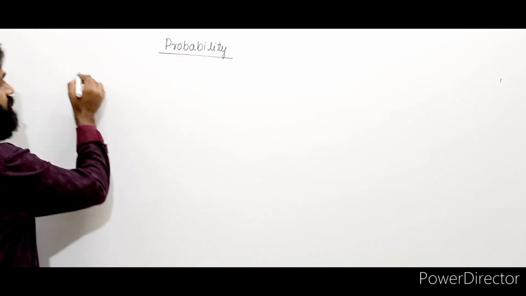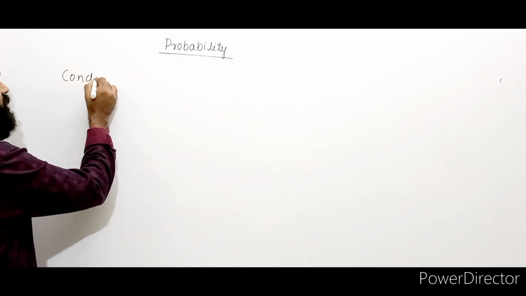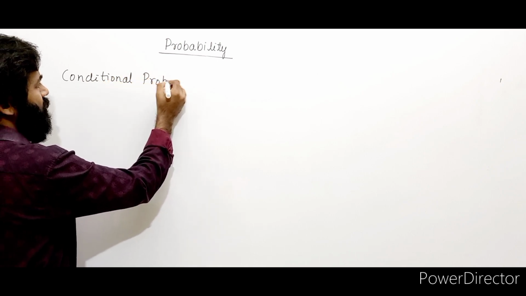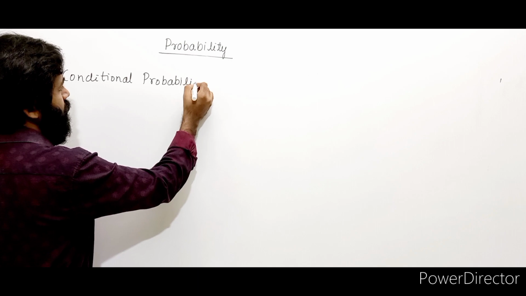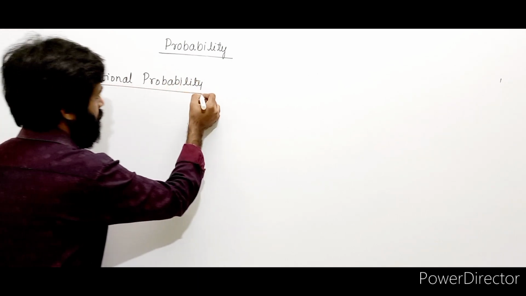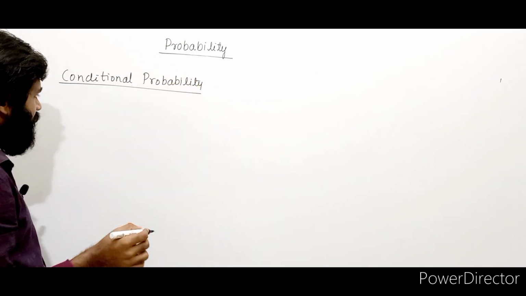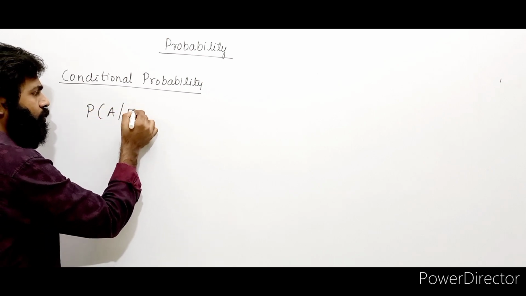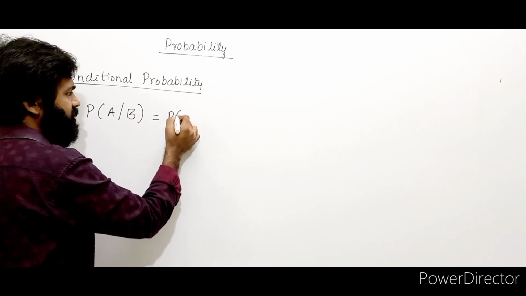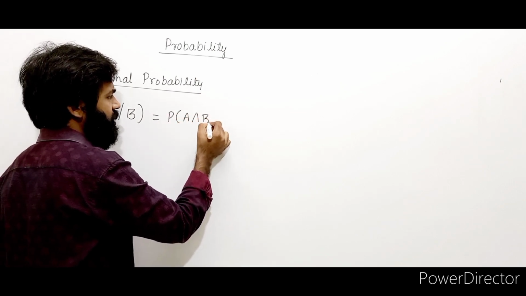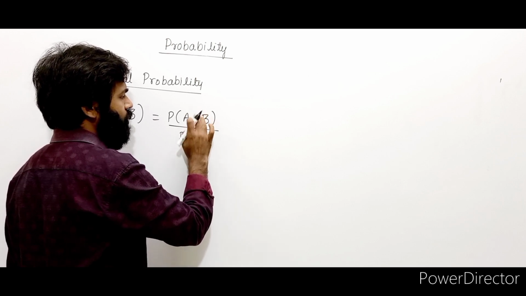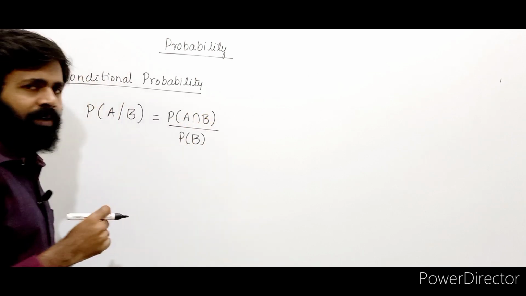Right. Now let's see the next concept, that is nothing but conditional probability. Let's see what this means. Let's say there are two events A and B. Now we define P of A bar B as P of A intersection B divided by P of B. So we define P of A bar B as what?